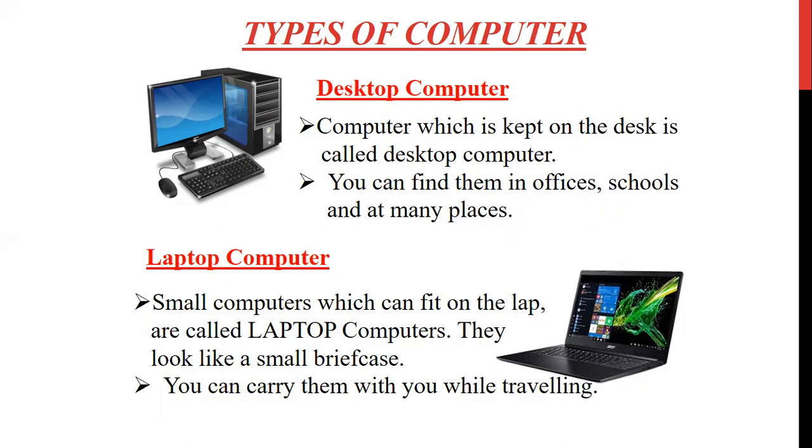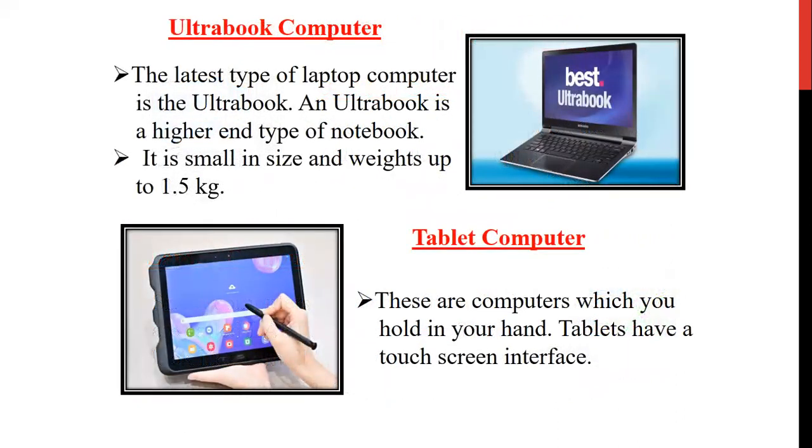Laptop computers are small computers which are put on the lap of a human being. That's why we call them laptop computers. They look like a small briefcase or notebook. They are portable devices, which means they can be easily carried from one place to another, right? And not only that, they work on battery. Ultrabook computers again almost look like our laptop, but their size and weight vary. They are comparatively small in size and weigh up to 1.5 kg.